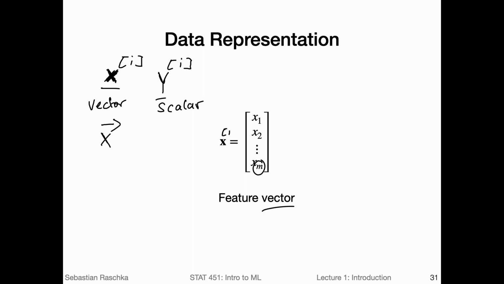So if this is the ith training example, I would put the i above here as a superscript. And that is also why I'm using this square bracket notation for the training index, the data index of the training set, whereas the subscript here is the index for the feature in the feature vector.